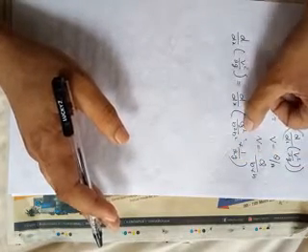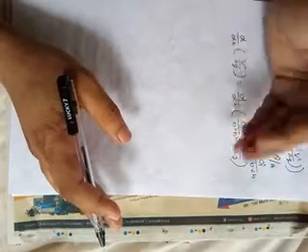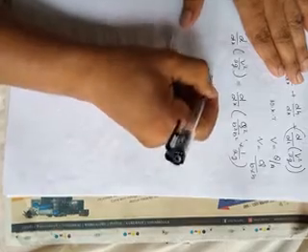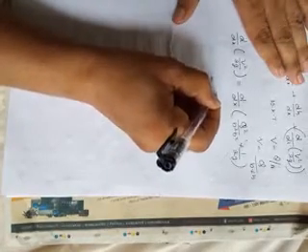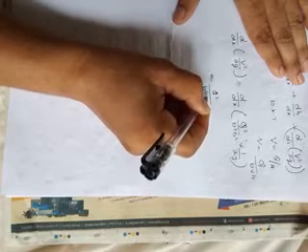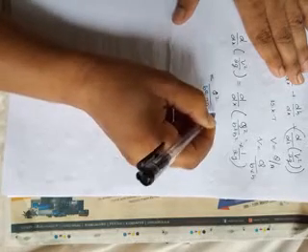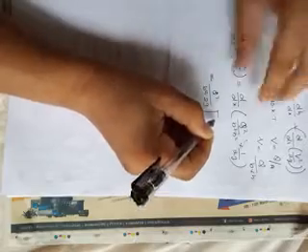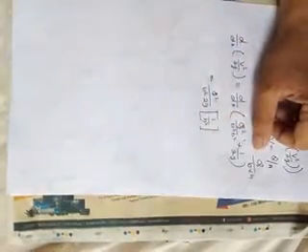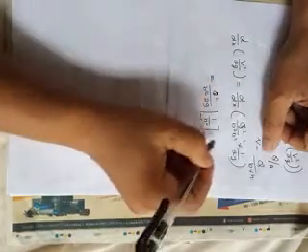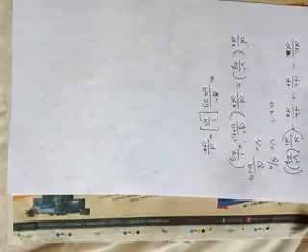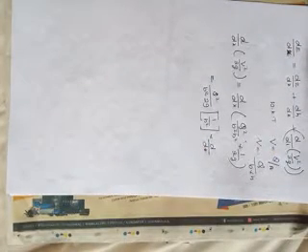Okay, so now we're going to take the constant part outside, so it will become q square divided by b square into 2g, okay, 1 divided by h square, into d by dx.